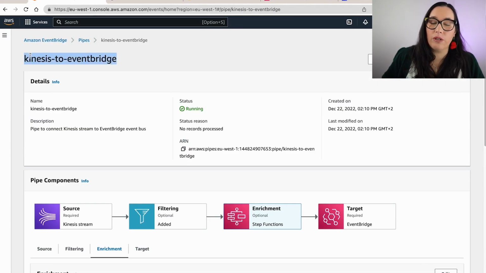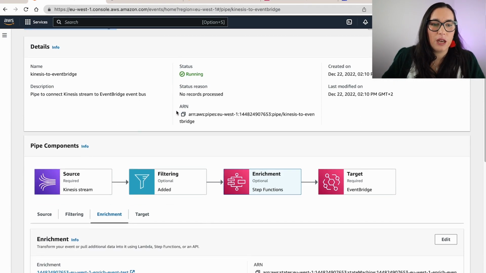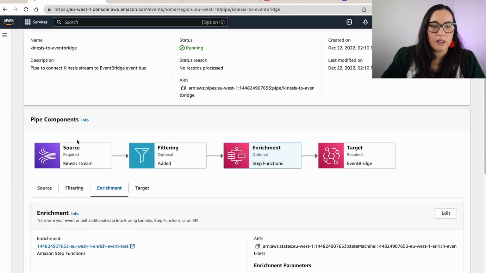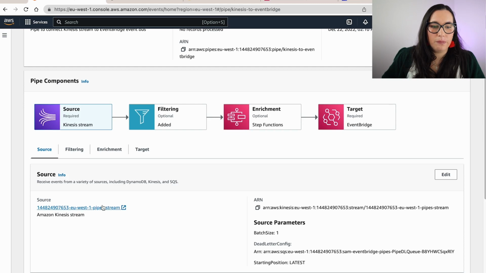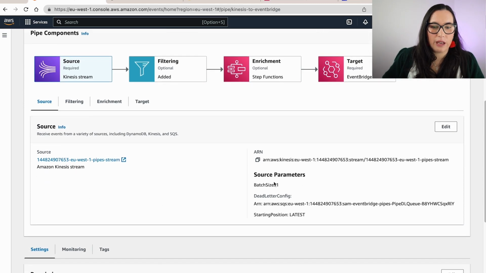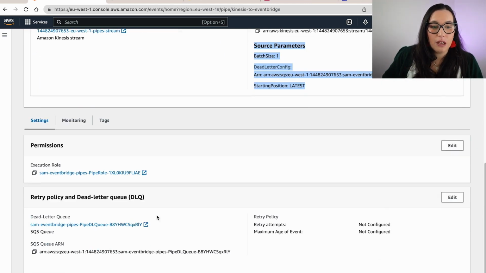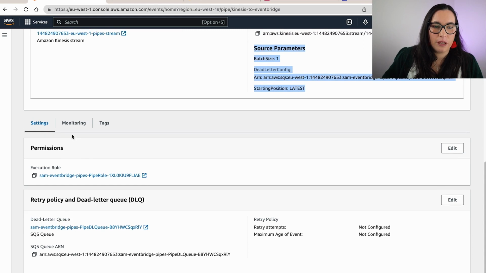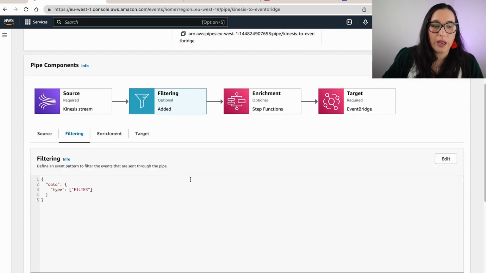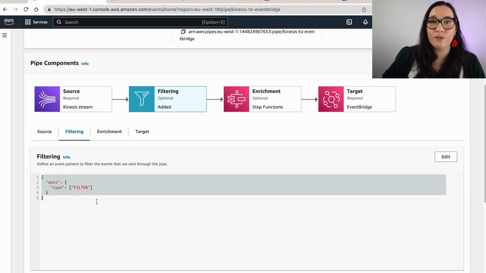We can see this is already deployed, Kinesis to EventBridge. And you can see here the source is that Kinesis stream. And here we can have the source parameters, the batch, the dead letter queue, and the starting position. And you can click everywhere. And then we have the filtering. I said that we want to do some filter.